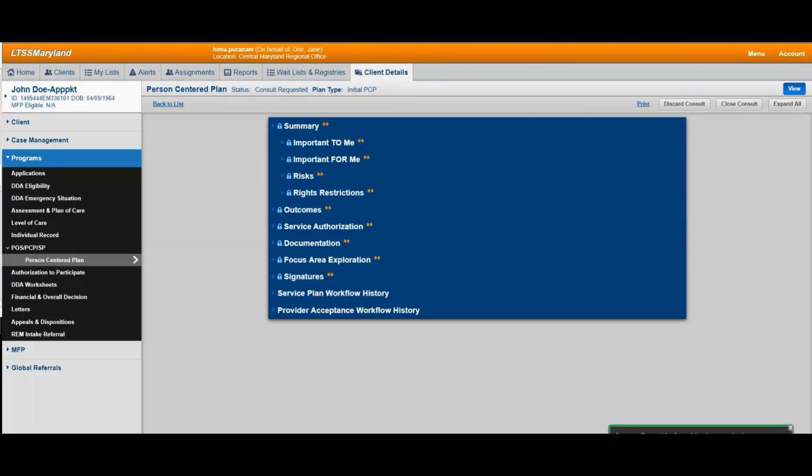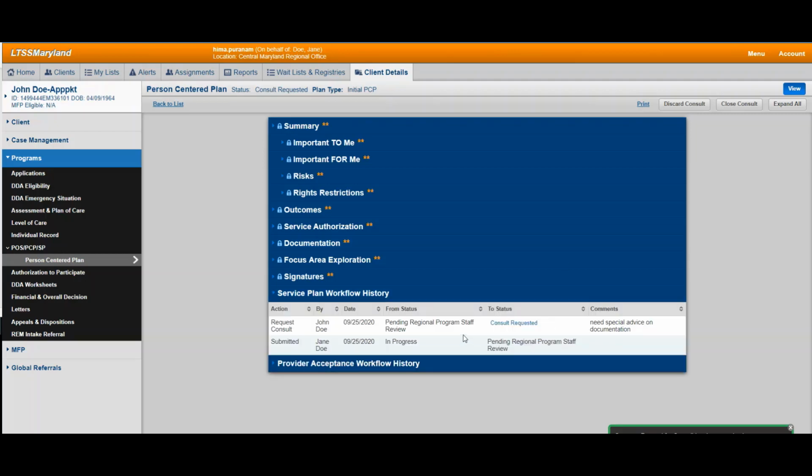The DDA staff person shall also receive an alert to inform them of this consult request. You can now track the results of the consult in the workflow history. As you see in the workflow history, you can see the details of the consult requested. Here you can click on the consult requested hyperlink to display which regional team members the consult was sent to and any comments that were entered.